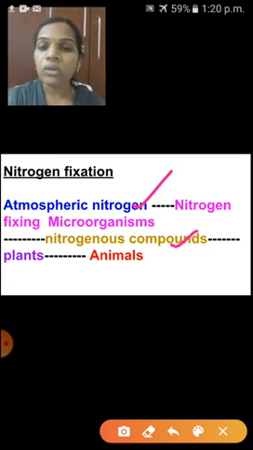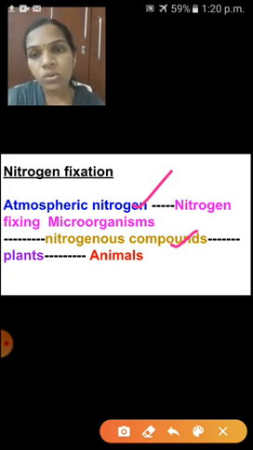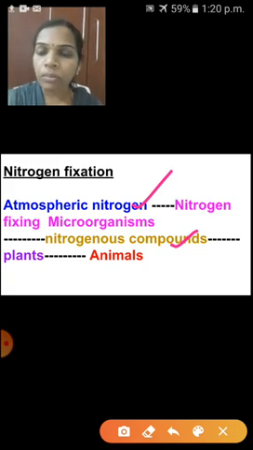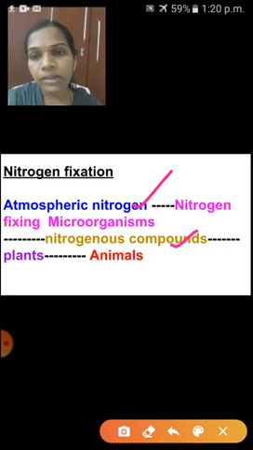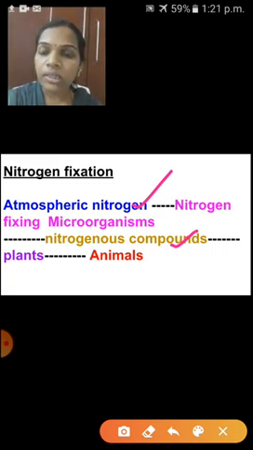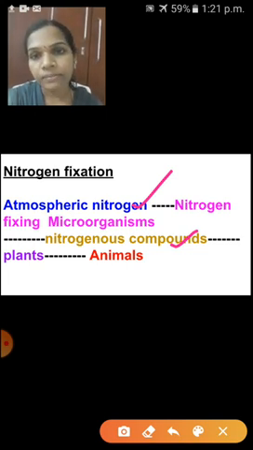Nitrogen fixing microorganisms: some are present in the soil, and some are present in the root nodules of leguminous plants. Leguminous plants get atmospheric nitrogen converted into nitrogenous compounds with the help of rhizobium bacteria. But how will other plants get nitrogen? That nitrogen fixation is possible in other plants with the help of other nitrogen fixing microorganisms present in the soil.